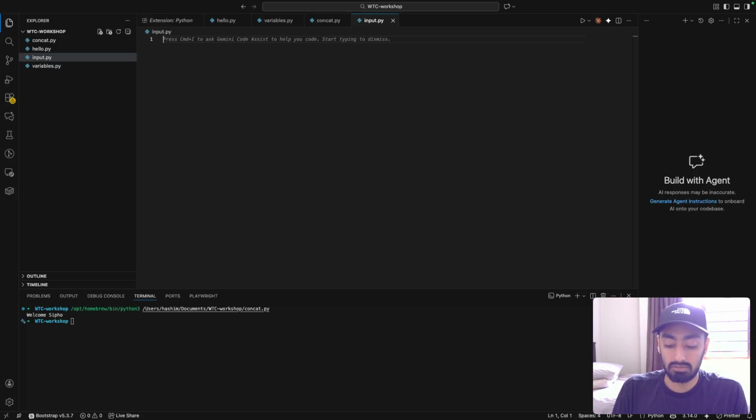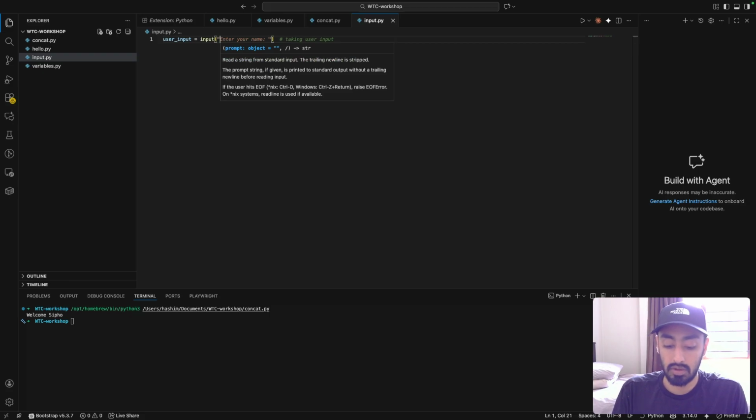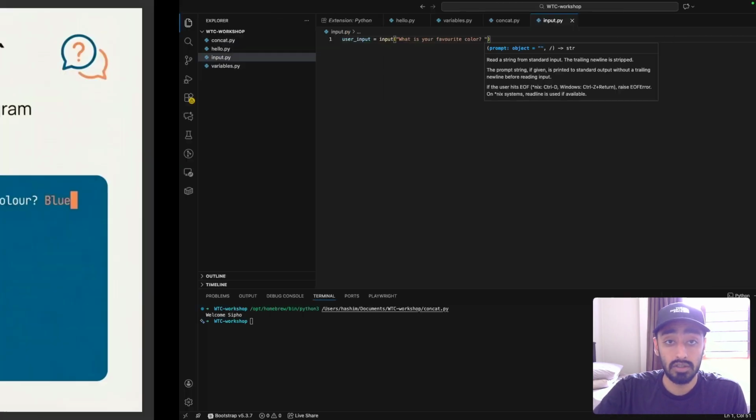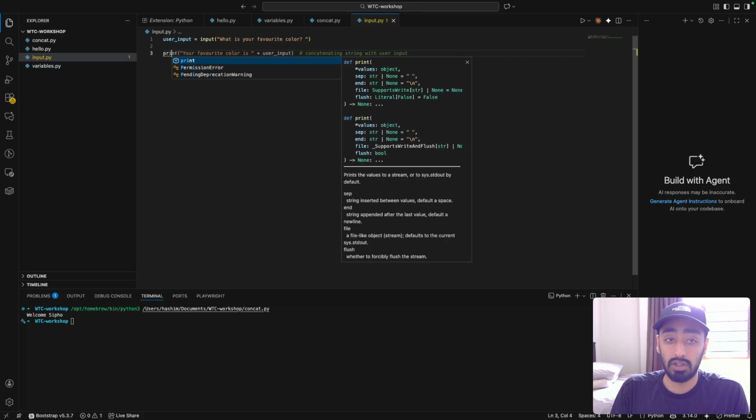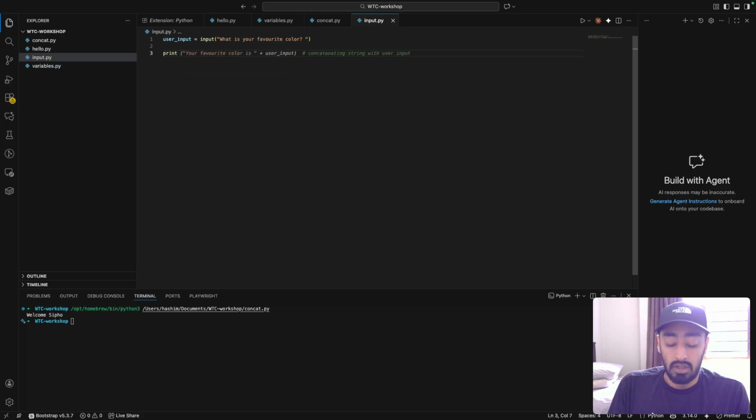And we are going to ask the user, we're going to say our user input variable in this case is the input of what is your favorite color. After we ask the user what their favorite color is, we want to print that we like this color too.